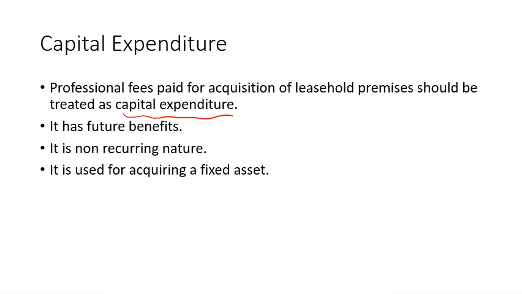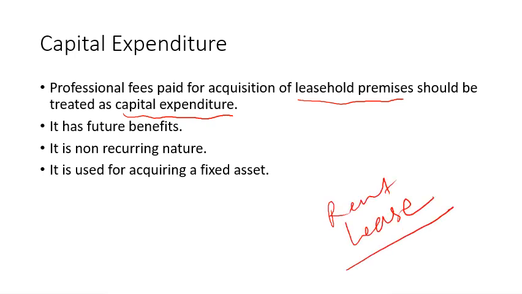First of all, see, leasehold premises means what? Means some building or some campus or some factory premises may be there. Leasehold means you have taken it on rent, on lease, but it is for long term, not for 1 year. It is for more than 1 year, right?